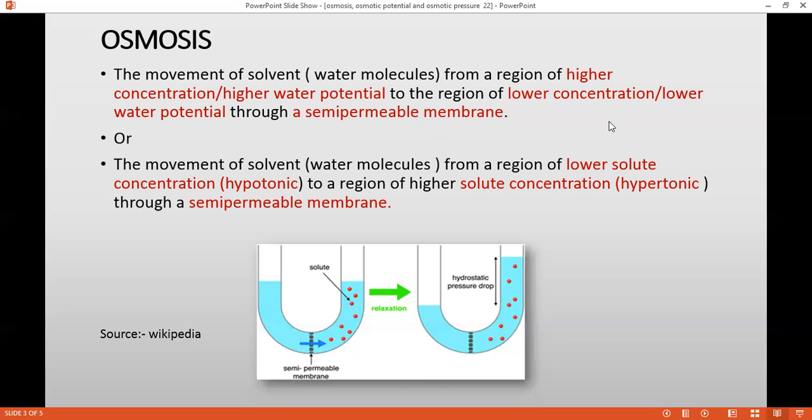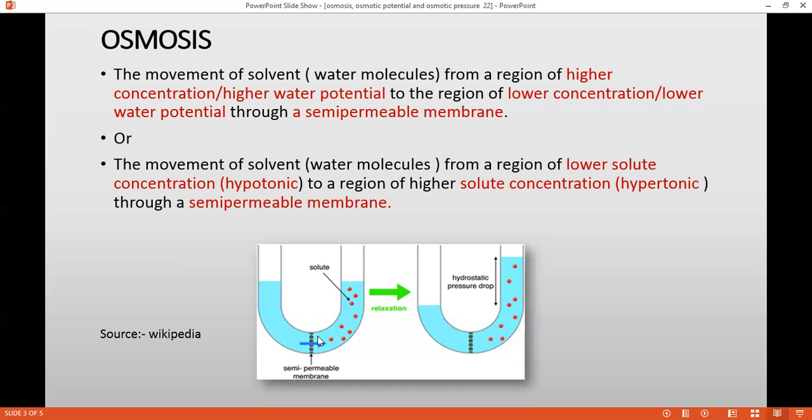And if I'm saying lower water potential, that means high solute concentration. And low solute concentration is otherwise known as hypotonic and high solute concentration is called hypertonic. So we are going to study about these terms in our next session. But for now, just remember this is the definition of osmosis. You have to remember all those things which are underlined in red color. You can see this.